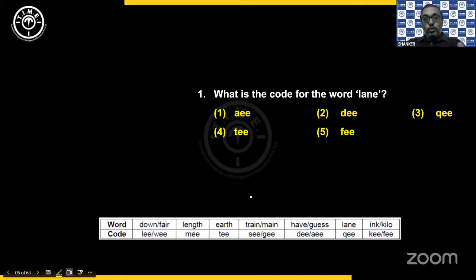Okay. So I have taken the codes now for the question so that we can avoid going back every time to the codes. We can answer it from here itself. So the first question, what is the code for the word lane is the question. So is definite. So for the word lane, I should only have one code. And I do have only one code, that is QEE. And that's available in the third option. Choice 3.